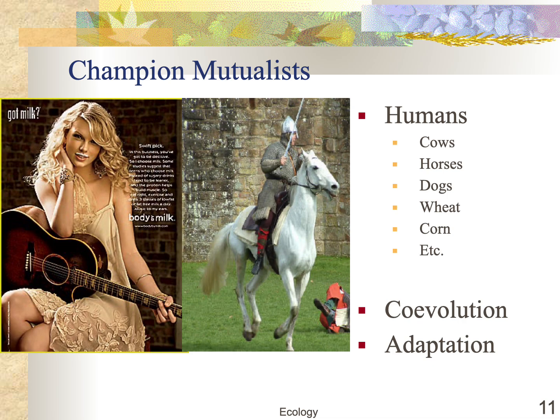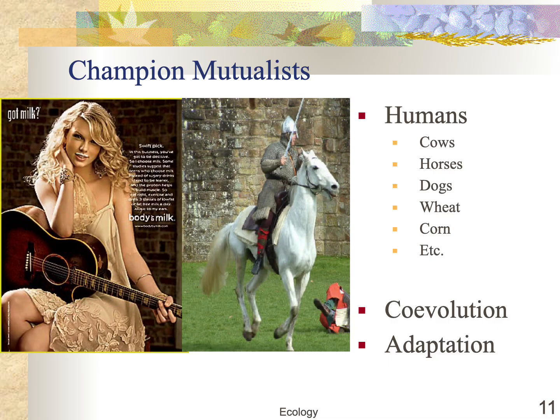Humans are champion mutualists. We have all sorts of animals and plants that we partner with, and we've made those animals and plants very, very successful. In return, they give us food. A good example is milk. Many humans are adapted to drink milk their entire life, not just when they're young and nursing, but their entire life. We've genetically adapted to cows and sheep and goats to be able to use their milk as a source of food as adults. There you see Taylor Swift with a milk mustache.